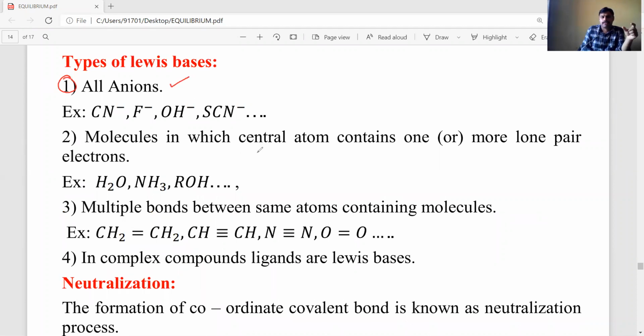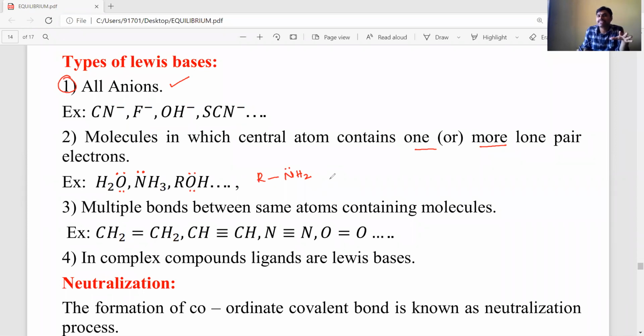Next, molecules whose central atom contains one or more lone pairs act as Lewis bases. For example, water, in which the central atom oxygen has 2 lone pairs, and ammonia, in which nitrogen has 1 lone pair, and alcohols and amines, where nitrogen has a lone pair. So covalent molecules in which the central atom has one or more lone pairs act as Lewis bases.